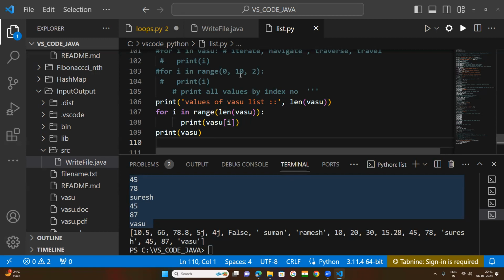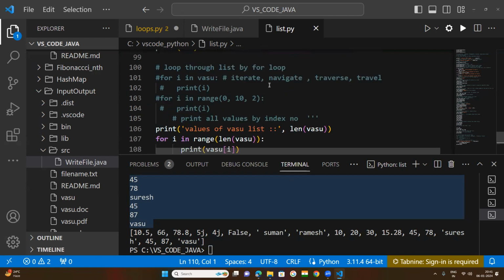So that is called your range function and length function; both have been used here. The range function and len function are used here to print values by index number. Okay. Next.